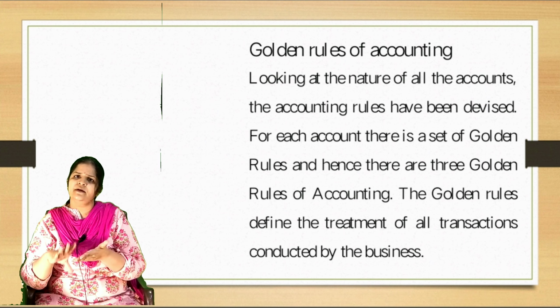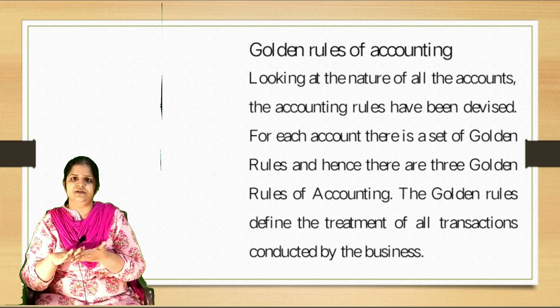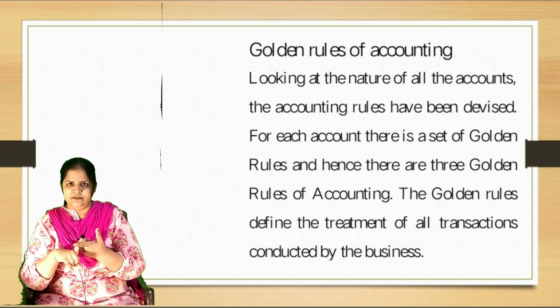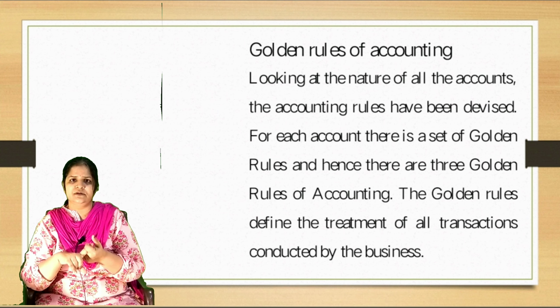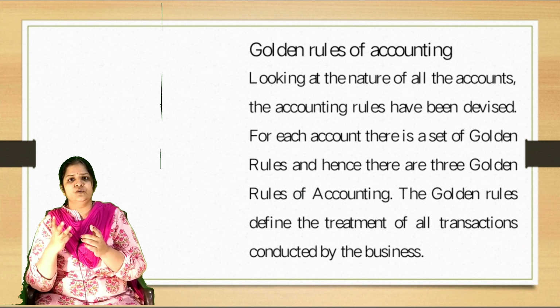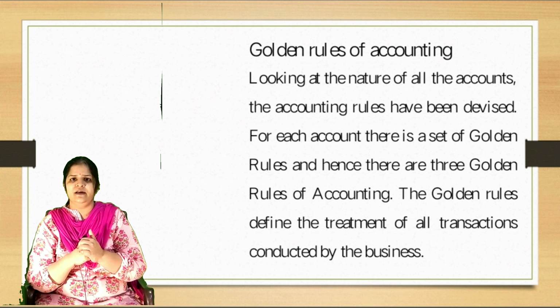You can take any type of organization, insurance, bank, sole trading concern, individuals. It can be recorded by following these three rules of accounting. That's why it is called golden rules of accounting.